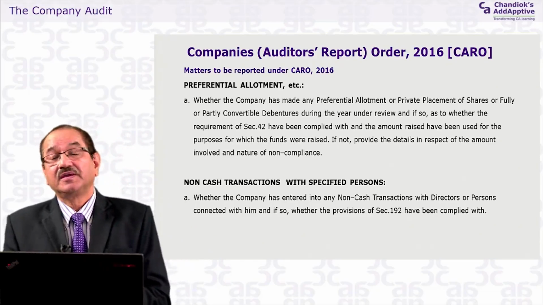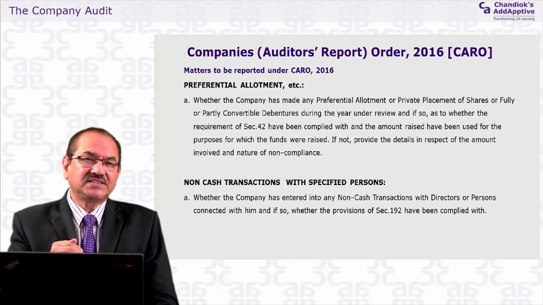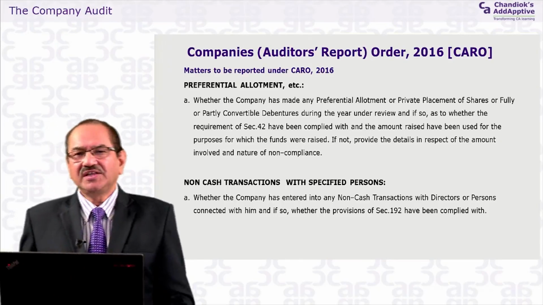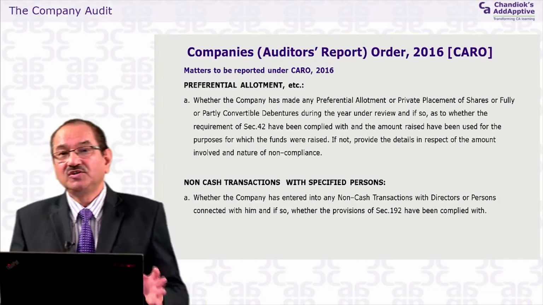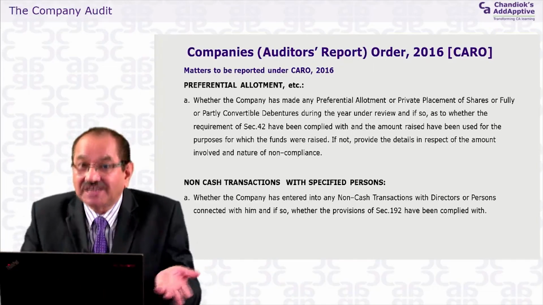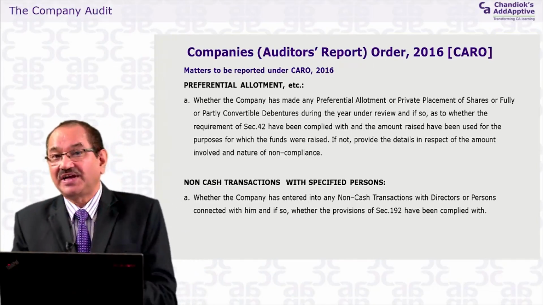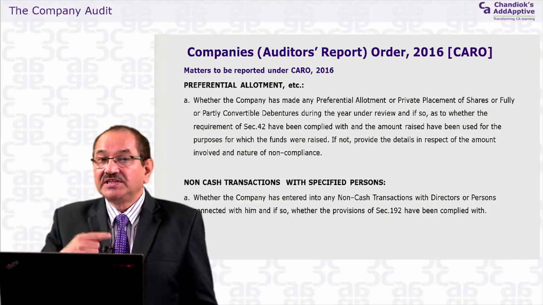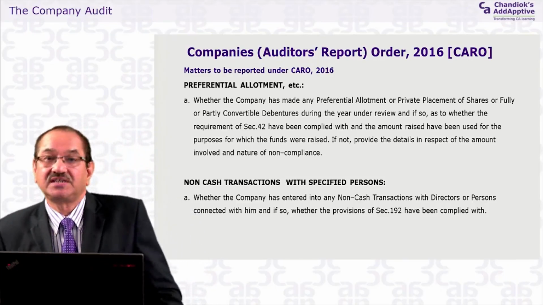But there may be certain non-cash transactions, and perhaps the law thinks there should be a separate category for them. If they have entered into non-cash transactions, they have to be looked at more carefully, perhaps in the public interest, because these transactions are looked at as more suspicious than other transactions with related parties.